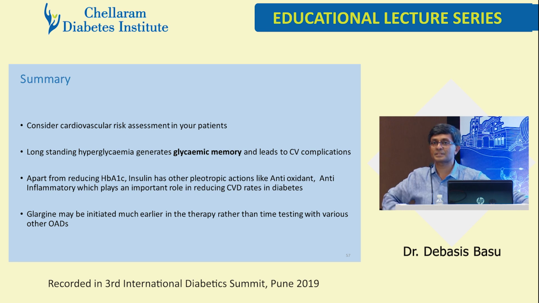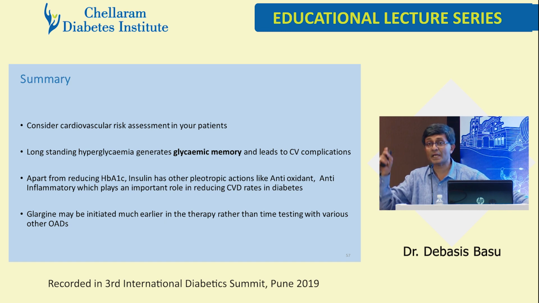The only problem is our problem, that as physicians, we are afraid that at 3 o'clock I'll get a call, the patient is hypoglycemic, he'll wake me up. They will call me up for adjusting the dose. Look, there's no starting dose. No starting dose can be right or wrong. There is a standard dictum, 0.1 to 0.2 units per kg basal. Then if you want to give premix, what I do is 0.3 into the per kg body weight, 70 kg, so 21 units to start with. So I give 2/3 in the morning and 1/3 at night, so 14 and 7.